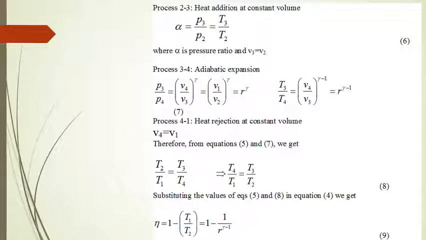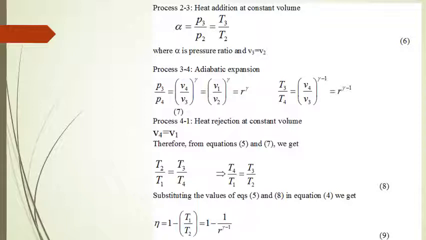Now, as you know, from 4 to 1 volume is constant, so V4 is equal to V1, and volume is constant also from 2 to 3, that is the heat addition process. So V3 is equal to V2. So that expression becomes V1 upon V2 raised to power gamma, that is equal to R raised to power gamma. Similarly, T3 upon T4 is also equal to V4 upon V3 raised to power gamma minus 1, which is also equal to V1 upon V2 raised to power gamma minus 1. So it becomes T3 upon T4 is equal to R raised to power gamma minus 1.